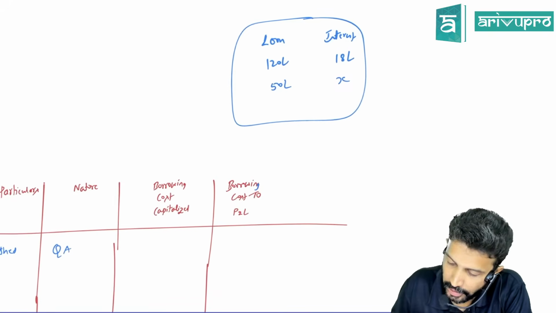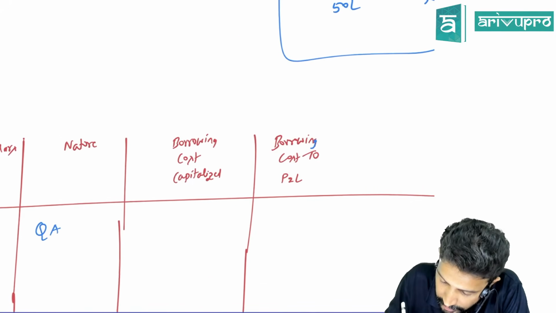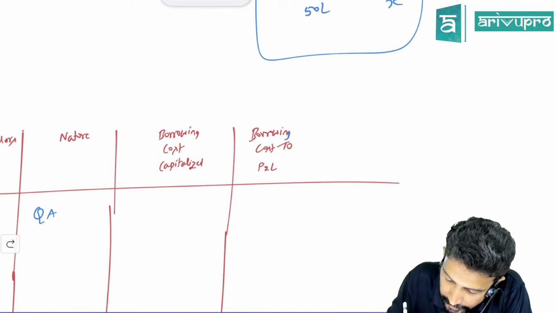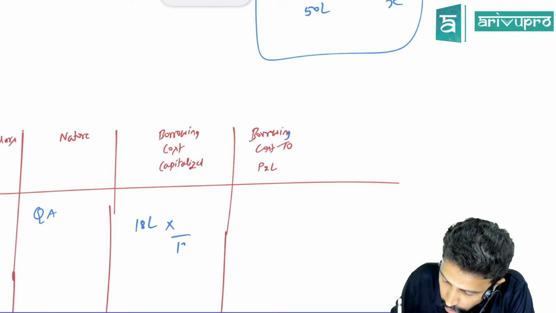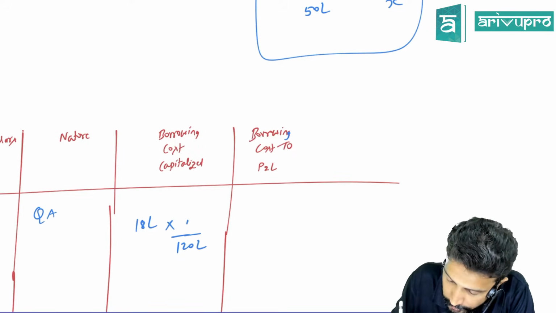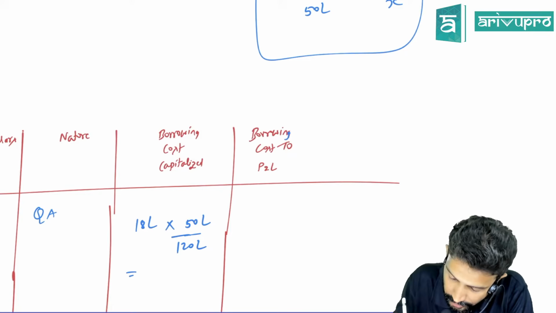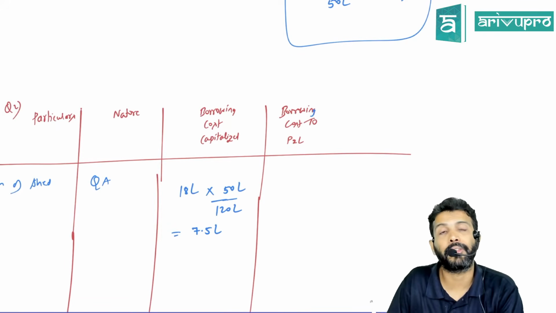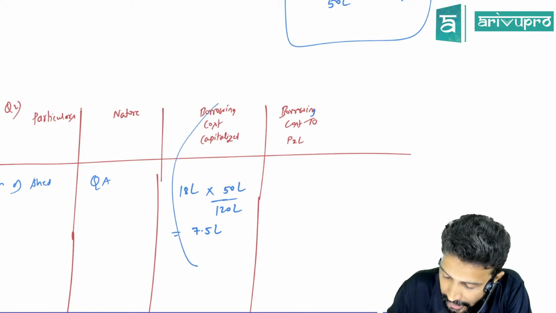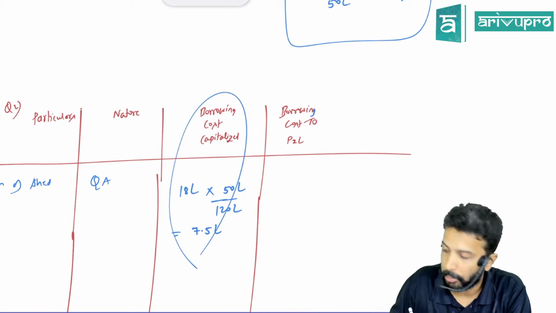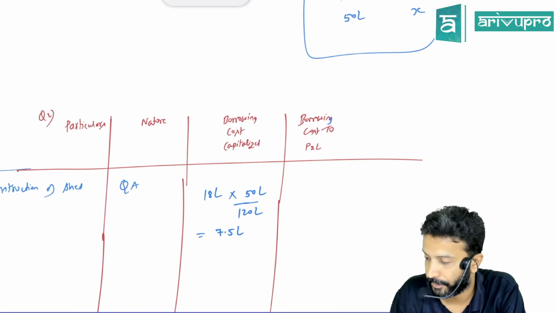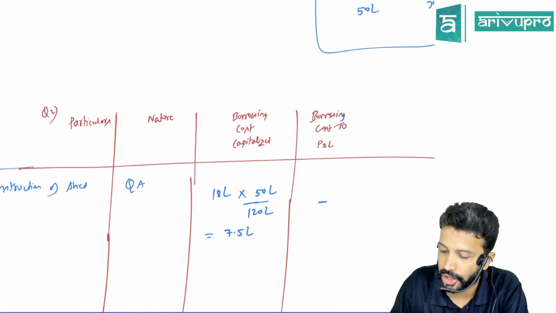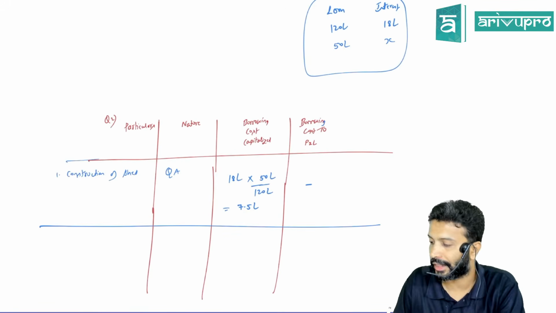Okay, how will I present that now? How do you find out X? Basically, we'll write like this. 18 lakh is the interest for a loan amount of 120. For 50 lakhs, how much? How much is this? 7.5 lakhs. So 7.5 lakh interest will be P&L or capitalized. So hence I've written under the borrowing cost capitalized category. Anything went to P&L from construction of a shed? No. So hence nil there.